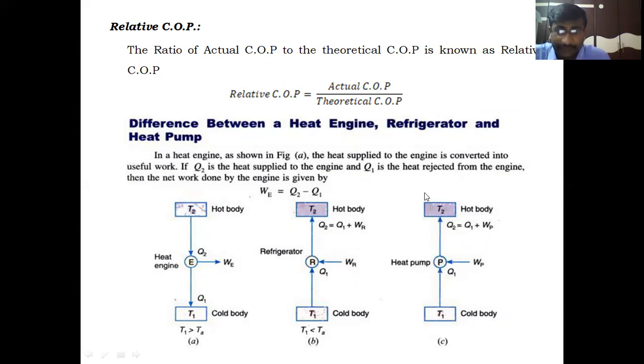Clear, students? Here T2 is the hot body. The hot body is also called the sink here. The sink is the required space and the source is the atmosphere. By extracting heat from the atmosphere using the pump, it rejects the heat to the space to be heated. This is the heat pump, which is also called a reversed heat engine, which works between two temperature limits.